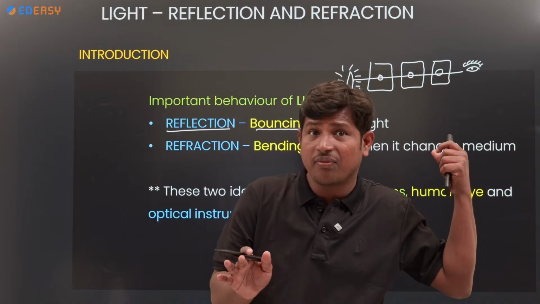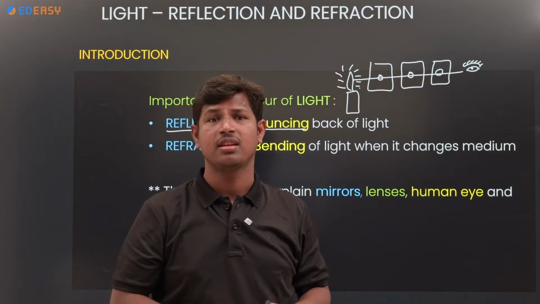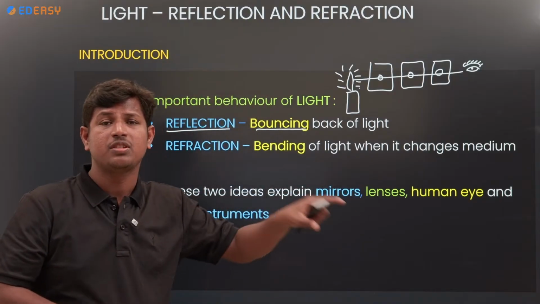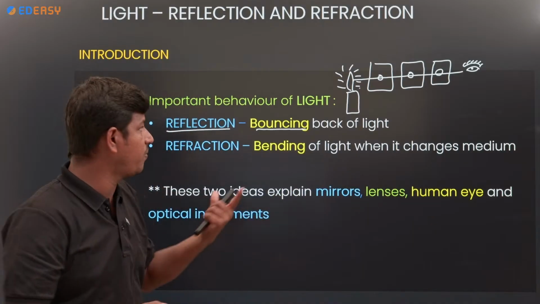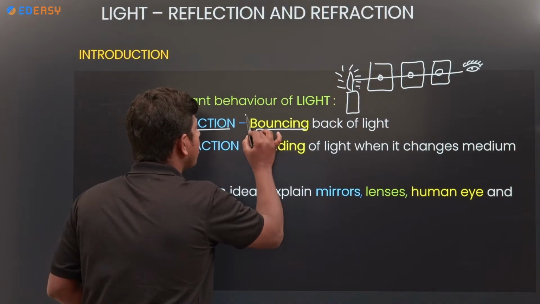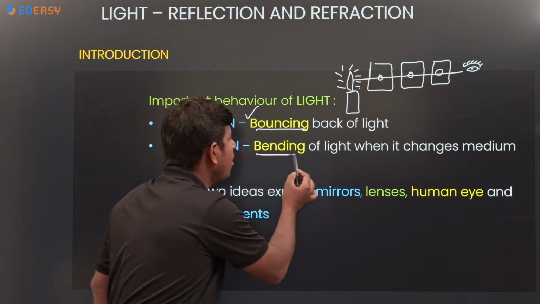Opaque means it doesn't allow light. Whether an object is present or not, or anything present in front of us, how can we say it is present in front of us? Because of the reflection property only. Reflection means simply the bouncing of light. Next, refraction, the bending of light.